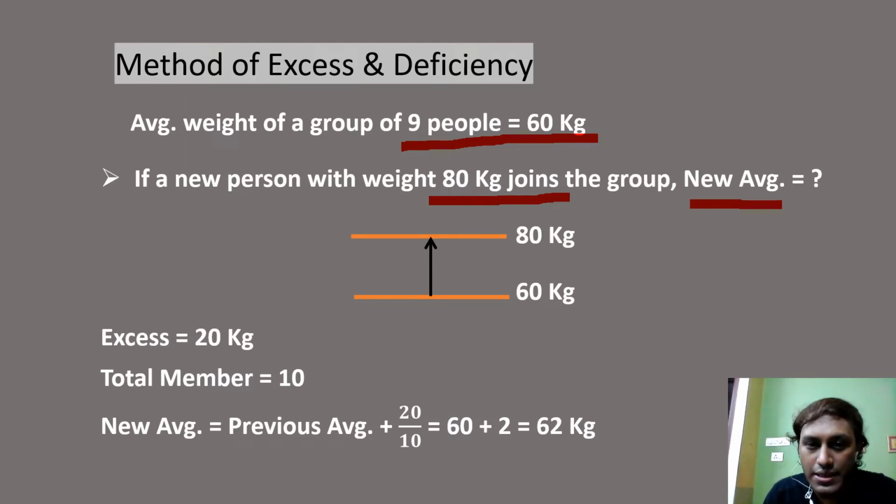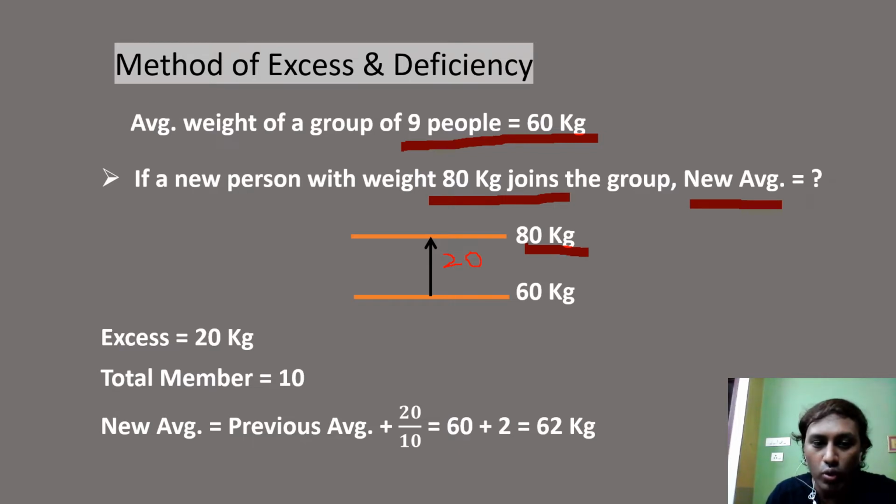But the person is coming with 80, right? That means the person is above the average by 20. So he is bringing 20 extra. This 20 would be excess in the group and that 20 would be distributed among all the members.